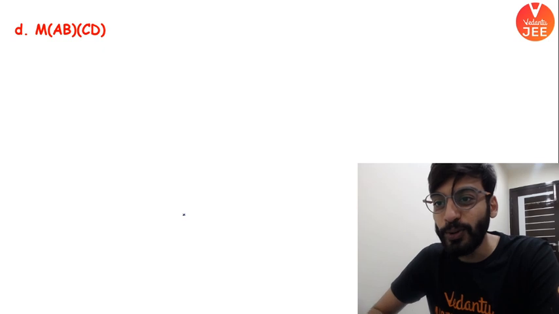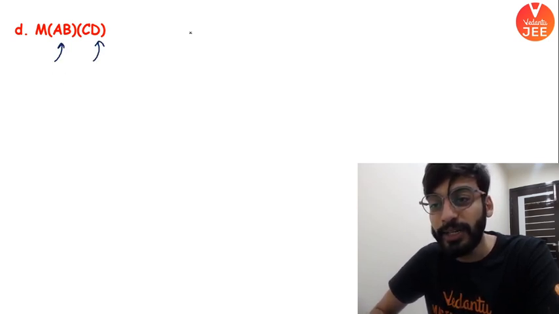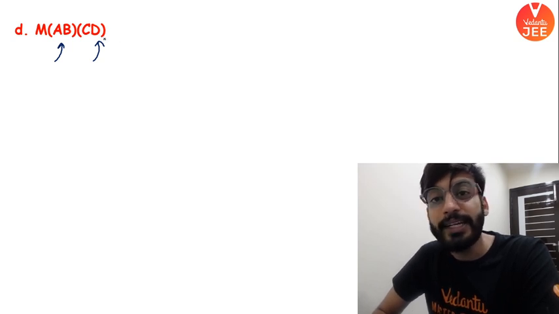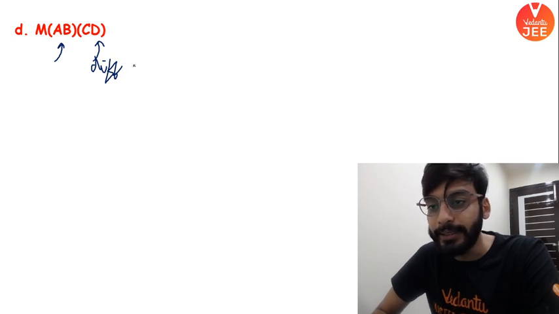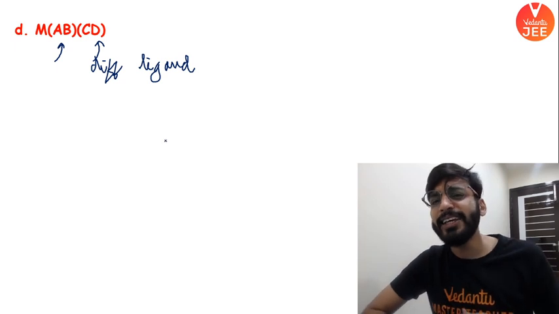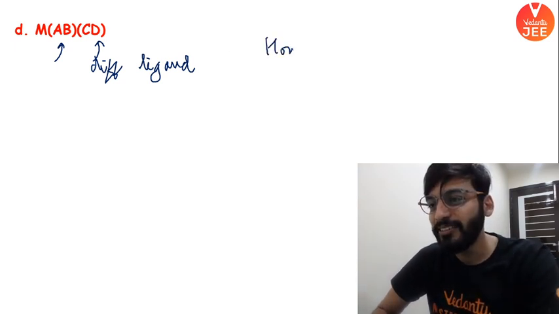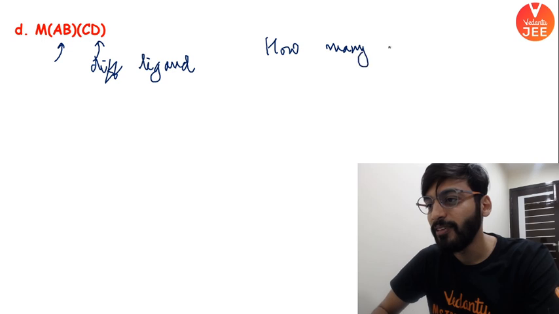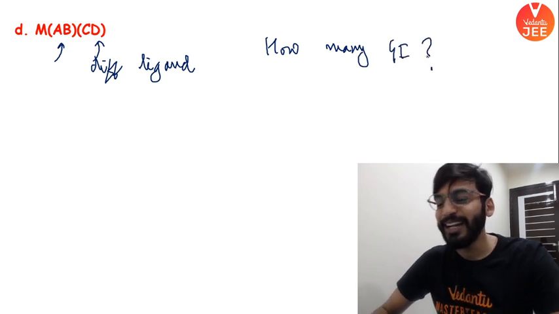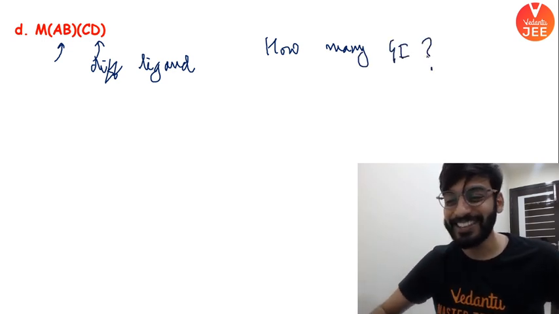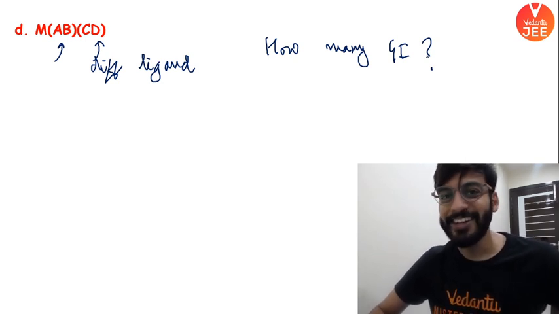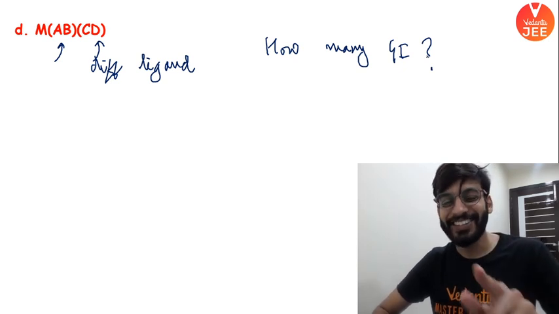Last category. अच्छा, now you are getting, this is also unsymmetrical, but this unsymmetrical ligand is completely different. It is a different bidentate ligand. Different ligand altogether. Now tell me how many GI are possible? This is a very interesting question. What is your answer? Is your answer 3? You are absolutely wrong. Answer is 2. Yeah, this question got you.